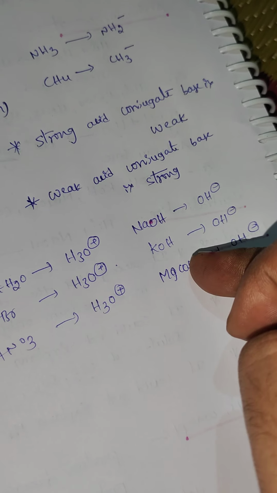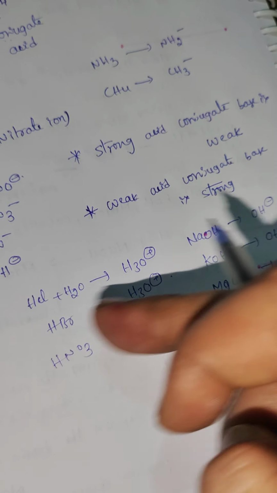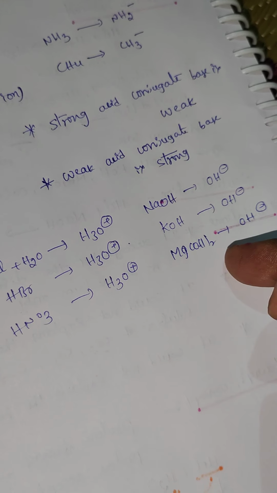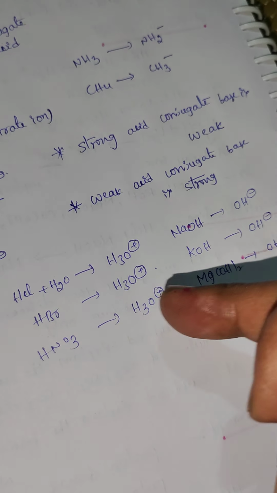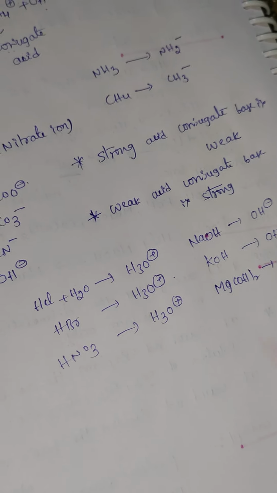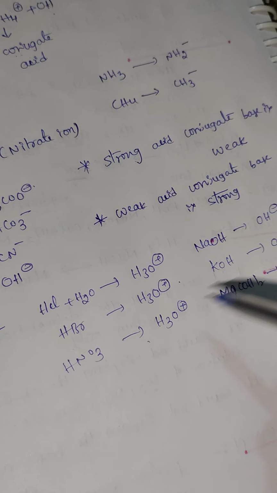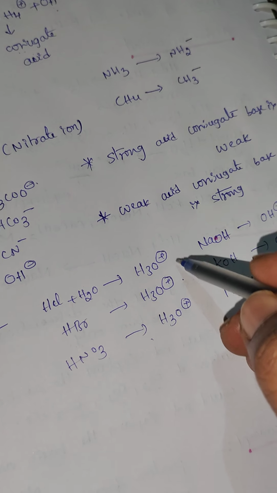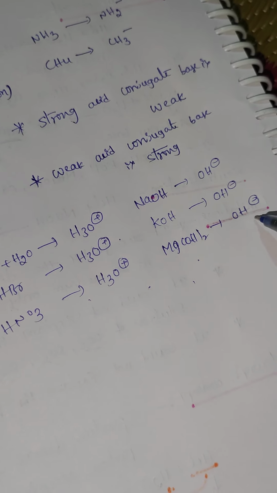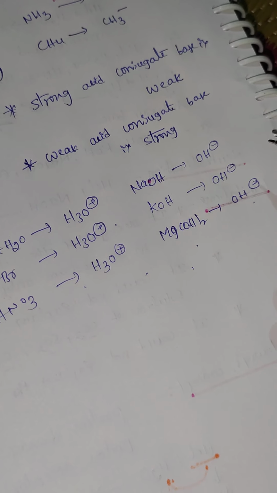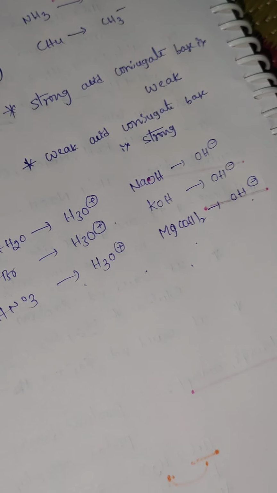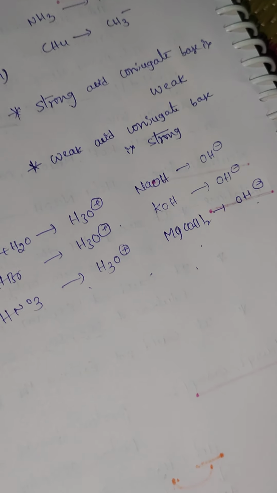That means what? All acids in water produce H3O+ ions, and all bases produce hydroxyl ions. That means we can't identify which one is a strong acid and which one is a weak acid. When an acid is dissolved in water, it produces H3O+, that means H+ ions. When a base is dissolved in water, it produces OH- ions. Which one is a weak acid, which is a weak base, which is a strong acid, which is a strong base, we can't identify in aqueous medium.